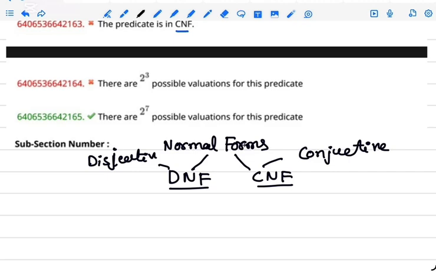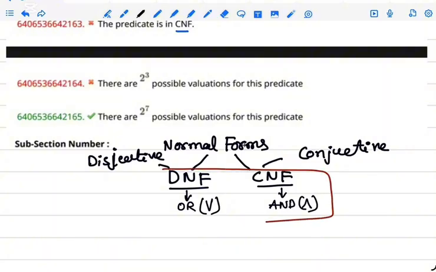Disjunctive normal form is represented with an OR gate, and conjunctive with an AND gate, like this. Important, friends, you can remember these two. OR means plus, or sum, and AND means product.